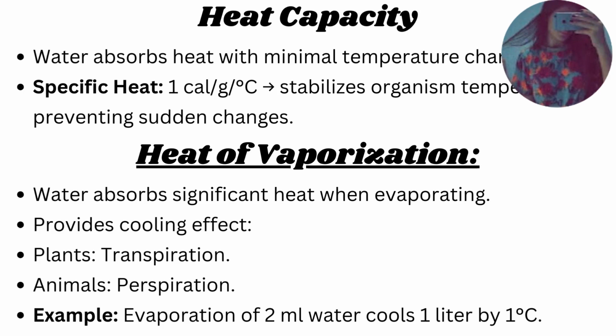That 1 is the specific heat capacity. Let me explain: the number of calories required to change the temperature of 1 gram from 15 to 16 degrees Celsius.